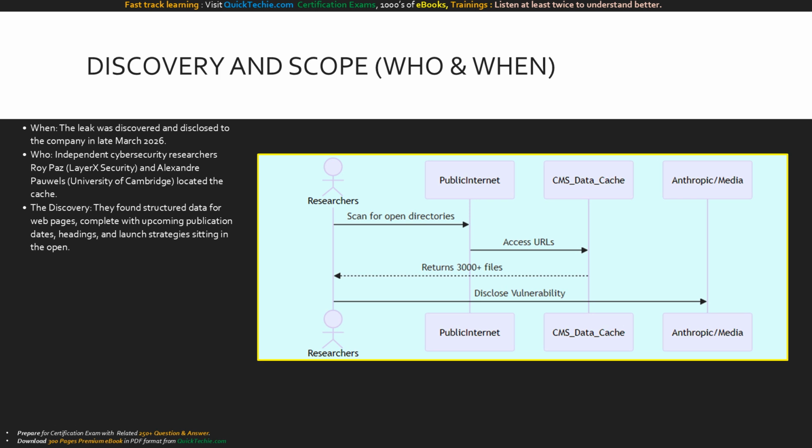Here is the discovery sequence. Researchers scan the public internet, which blindly routes them to the exposed CMS data cache. The cache freely returns over 3,000 files without authentication. The sequence concludes with the researchers responsibly disclosing this vulnerability to the media and the company.